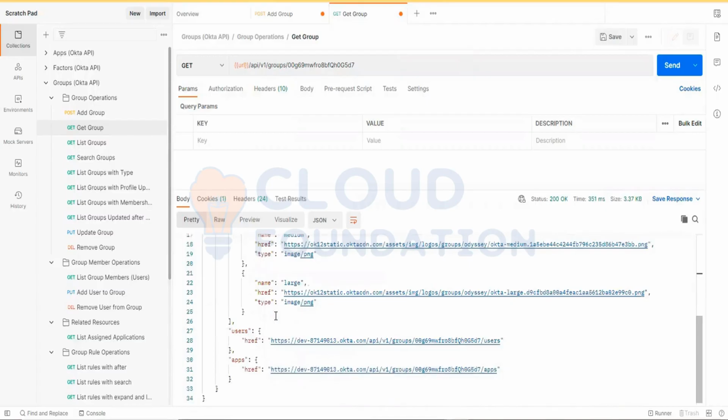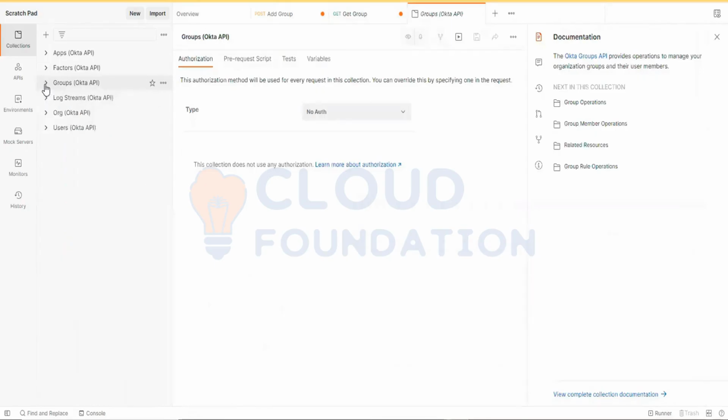Actually, yesterday I tried to create one user but I wanted to edit the same user because I didn't change the first name and last name. Is there any option to change the user's first name and last name? You are saying update, right?